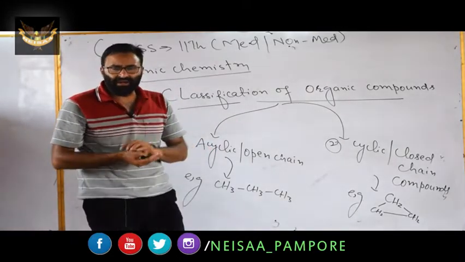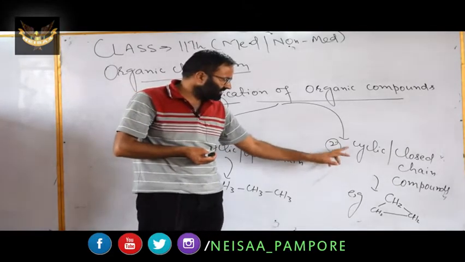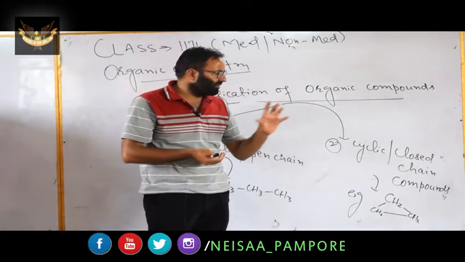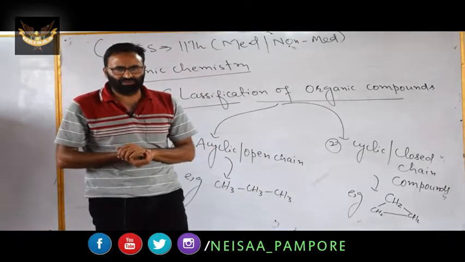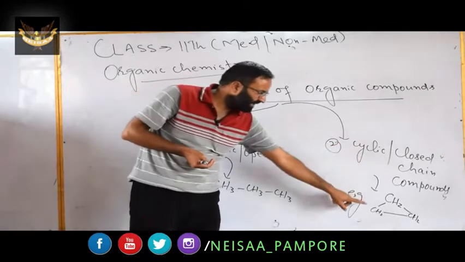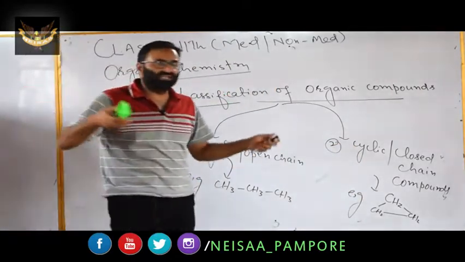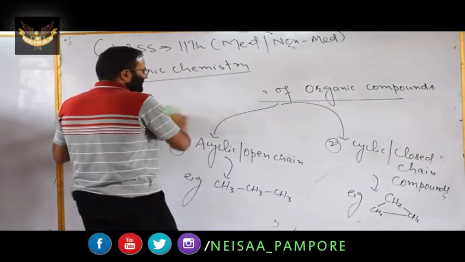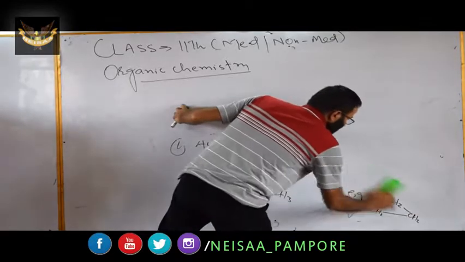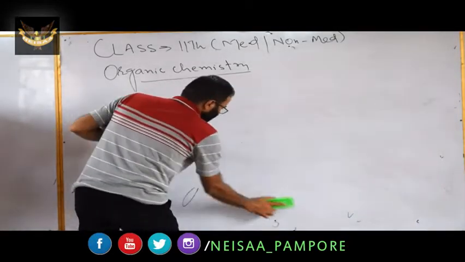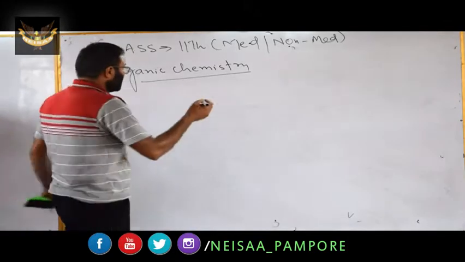Then at the end of the first lecture, we started the second type, that is cyclic or closed chain compounds. We defined it also. These are the compounds which contain closed chains of carbon atoms. There is cyclization, there is ring formation.